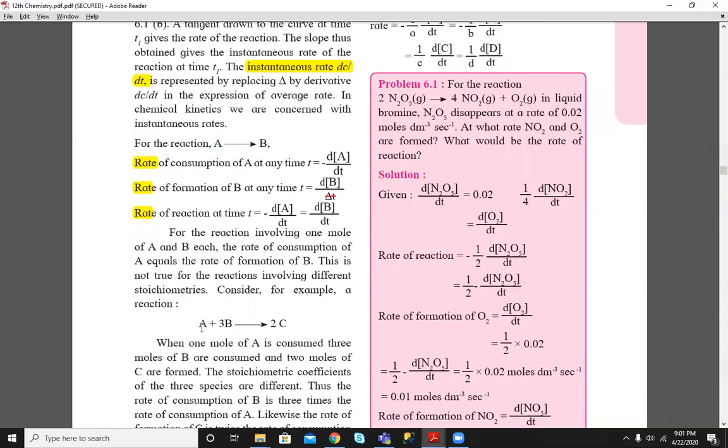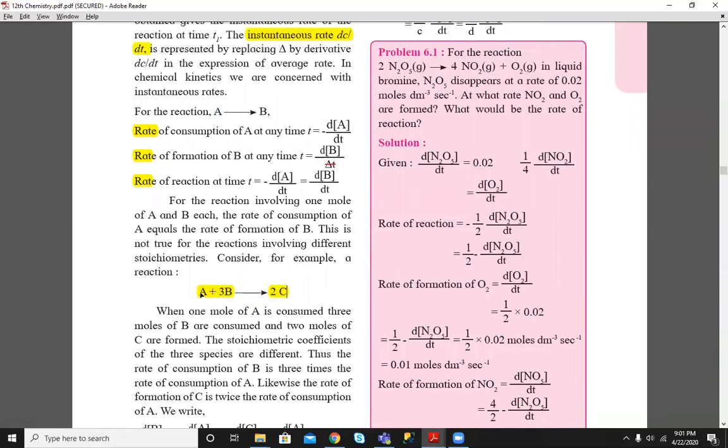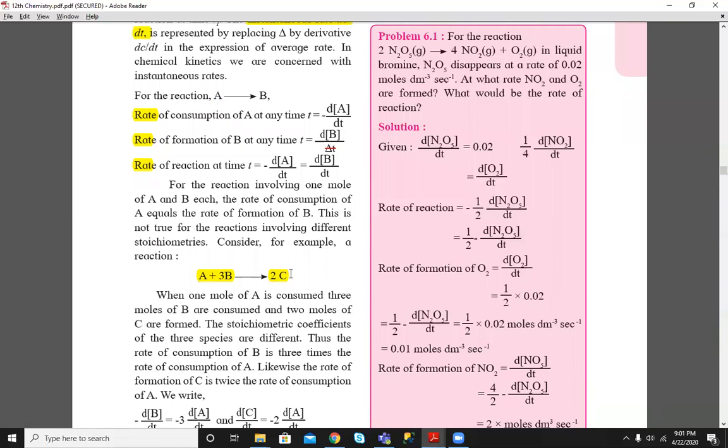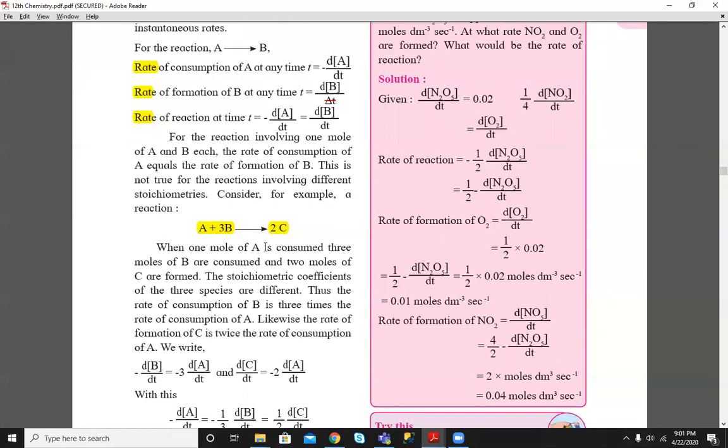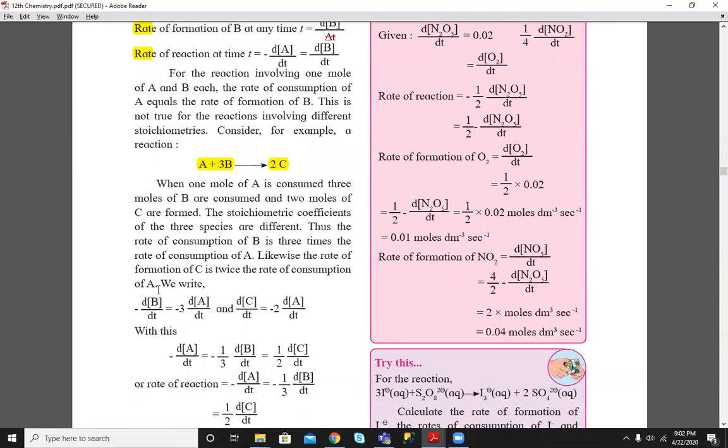Let us see this reaction. For this reaction, coefficients are given. The coefficient of reactant A is 1, the coefficient of reactant B is 3, and the coefficient of product C is 2. So for this, the rate of consumption of reactant A is 1 by 3 times the rate of consumption of reactant B. So the rate of consumption of reactant A we will write as minus dA by dt.